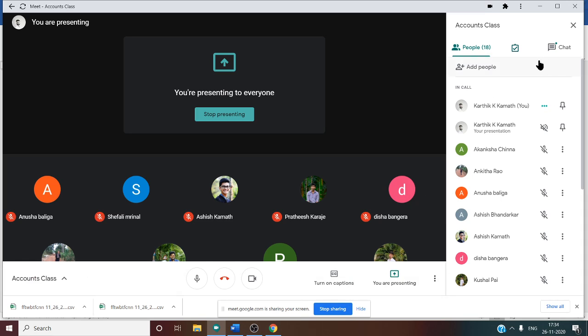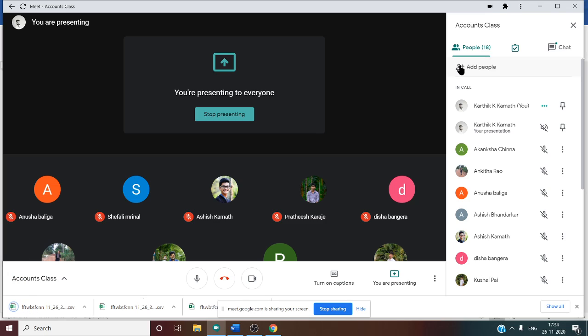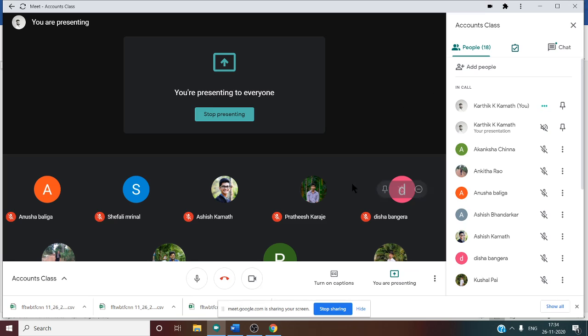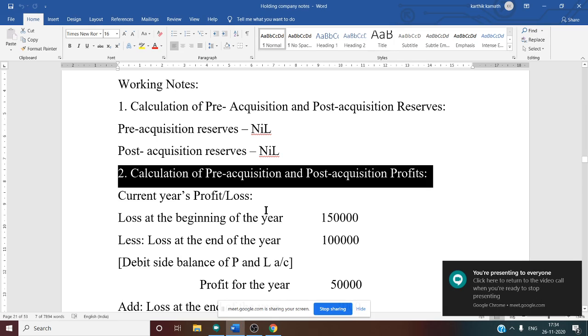Tell me. How many months? April, May, June, July. How many months? 4 months becomes pre-acquisition. And what about post-acquisition? The remaining months: August, September, October, November, December, January, February, March. So now this is very clear, how many months pre and how many months post.